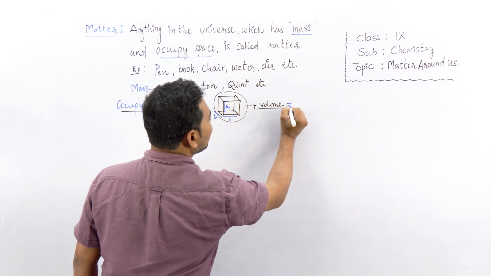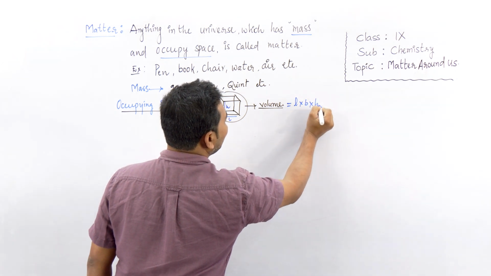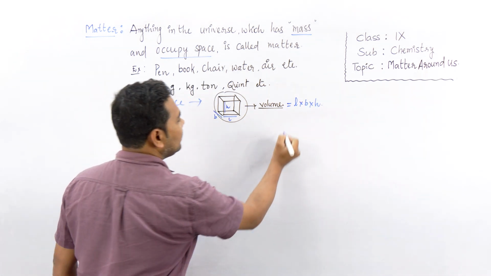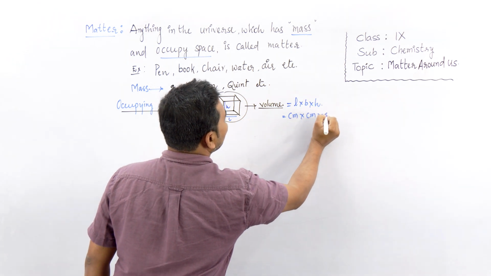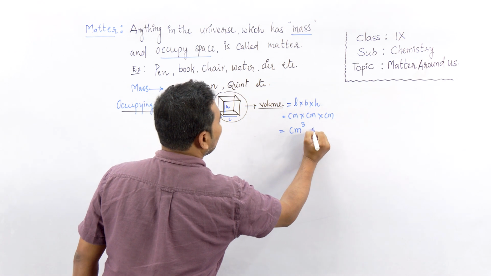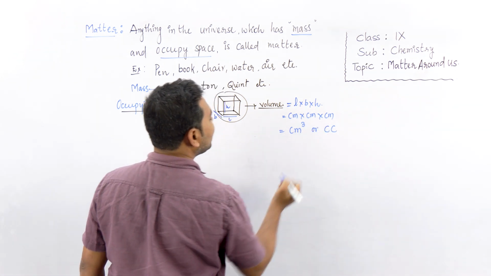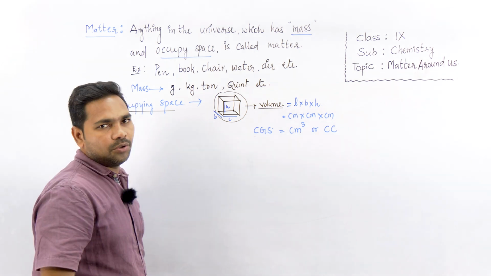So volume is equal to length into breadth into height for a regular object, and the unit is centimeter into centimeter into centimeter, which is centimeter cube, also written as cc. This is the CGS unit of volume.